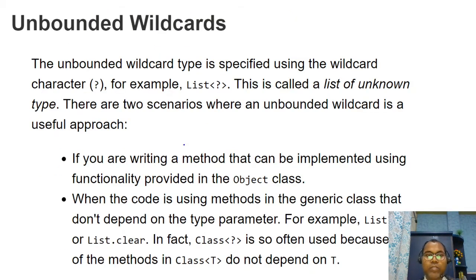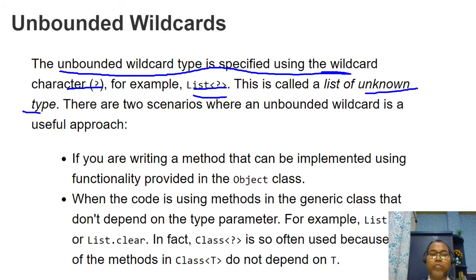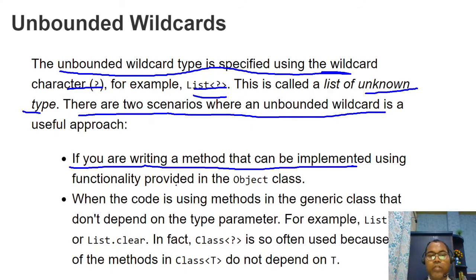And sometimes you use an unbounded wildcard, where you specify the wildcard like a question mark. This allows everything. This is known as unknown types. There are two scenarios where you use the unbounded approach. If you're writing a method that can be implemented using the Object class, where everything should be supported, like this wildcard.